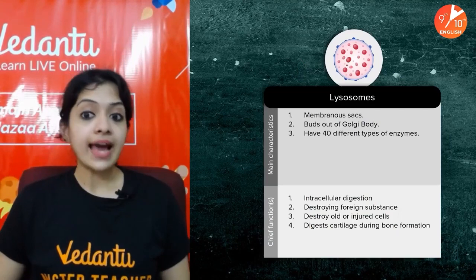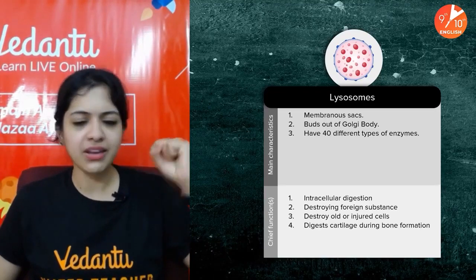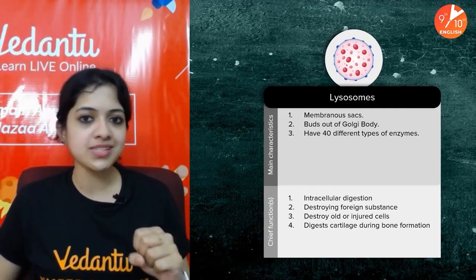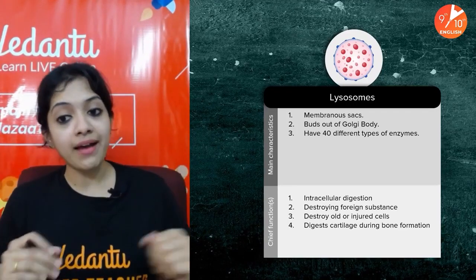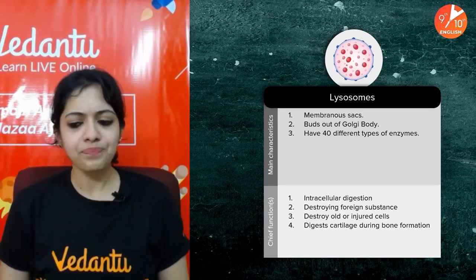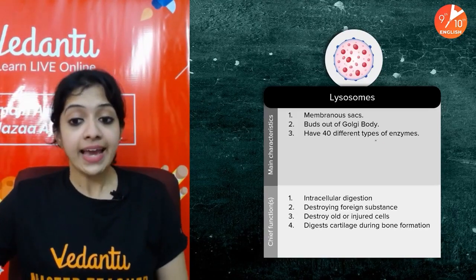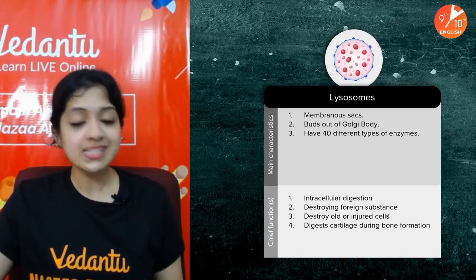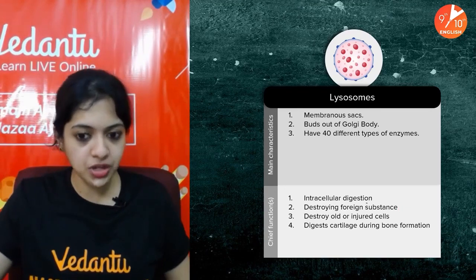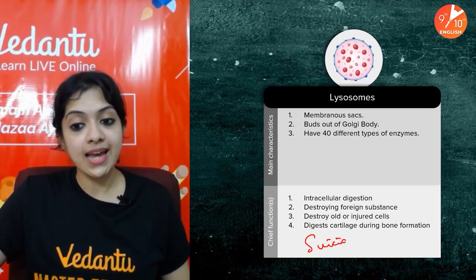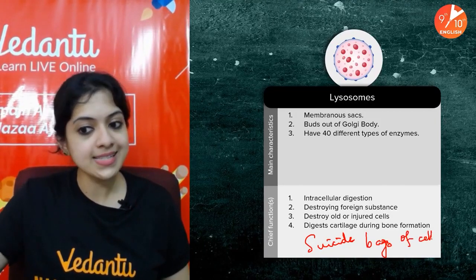Now coming to the lysosomes, which are membranous sacs, as you can see. They actually bud out of the Golgi body. There are beautiful animations that show how a lysosome pinches out of the Golgi body and forms. It is said to have 40 different types of enzymes. So why is it important? The most important function of the lysosome is that it helps in destroying foreign substances, old or injured cells, and also in overall intracellular digestion. So we call lysosomes the suicide bags of the cell.